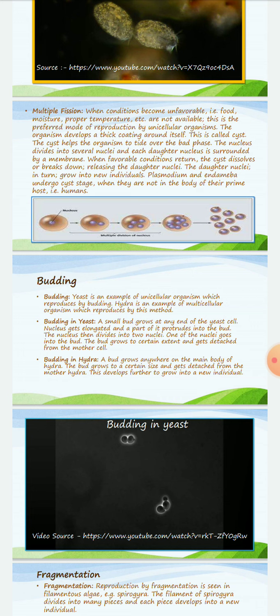So during the unfavorable circumstances, the parent nucleus breaks down and produces several daughter nuclei. The daughter nuclei develop a membrane around them, and when the unfavorable circumstances pass, the cyst gets dissolved, releasing the daughter nuclei. The daughter nuclei in turn grow into new individuals.